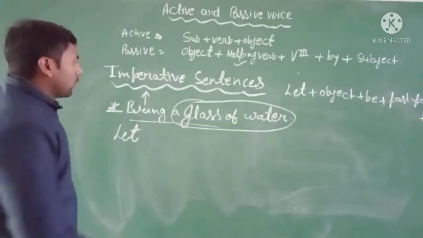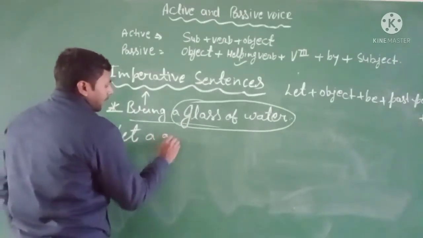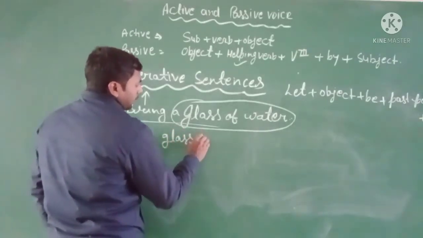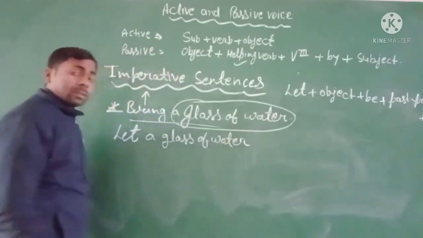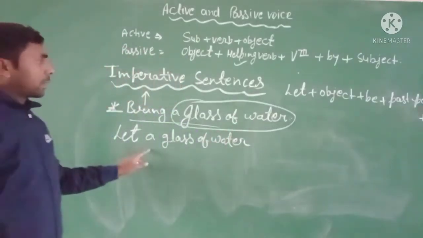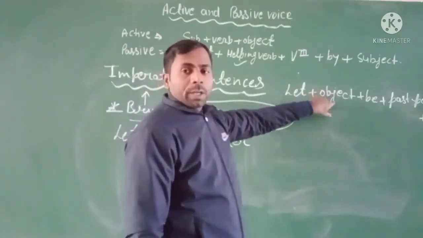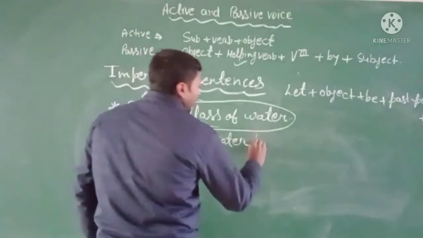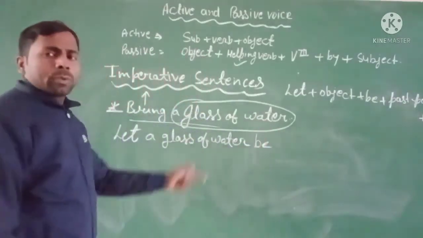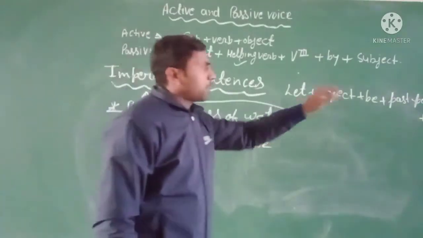So you use here a glass of water. Let plus object, and then use be. Simply use be. Then use the past participle.